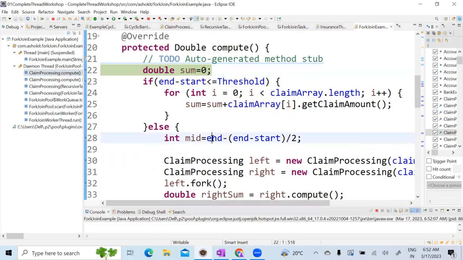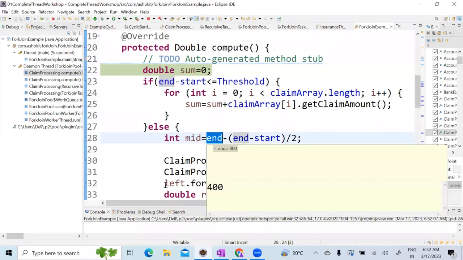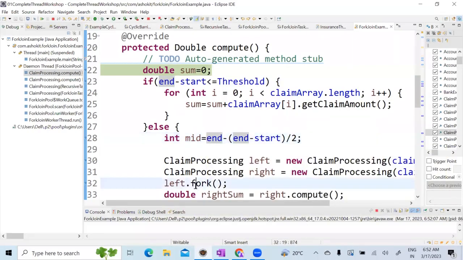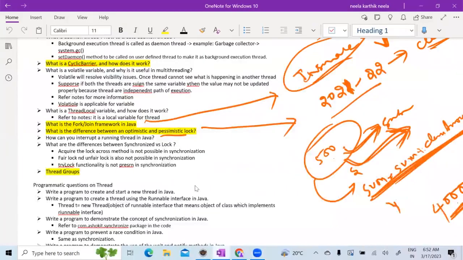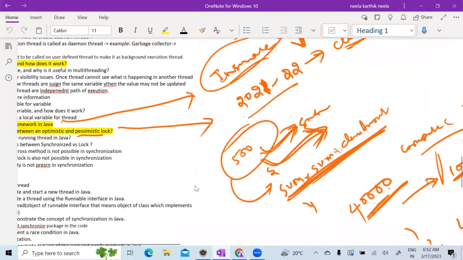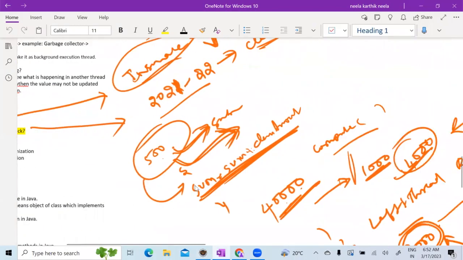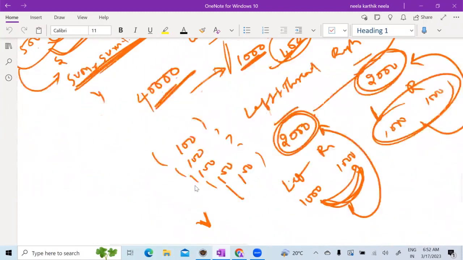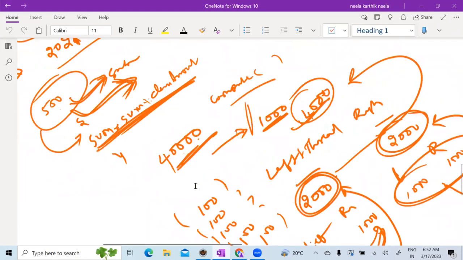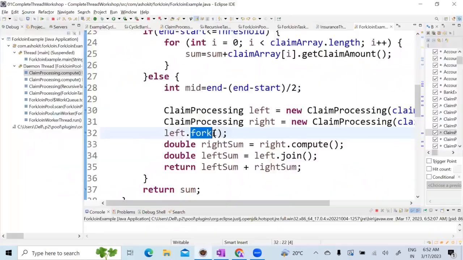Then you are writing some mechanism like splitting the data. And then by calling the fork method, it will create a separate thread automatically, and it will make sure that it does the sum. After completion, the 4,400 is divided into 200 and 200, and 200 is divided into 100 and 100, and this sum is added to the above thread. So left.fork will create an internal thread.